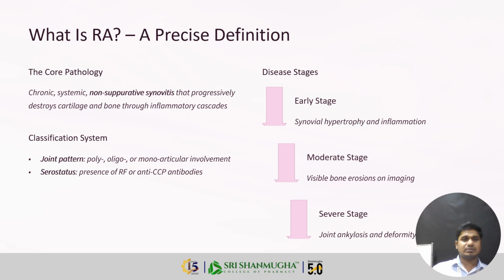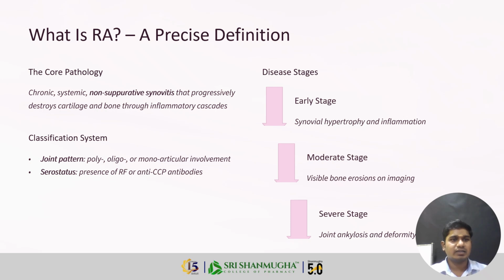What is the classification system of rheumatoid arthritis? Joint pattern: poly, oligo or monoarticular involvement, and serostatus: the presence of rheumatoid factor and anti-CCP antibodies. Next are the disease stages: early stage, moderate stage and severe stage. Early stage means synovial hypertrophy and inflammation. Moderate stage means visible bone erosions on imaging. Severe stage means joint ankylosis and deformity of the bone and cartilage. These are the disease stages of rheumatoid arthritis.